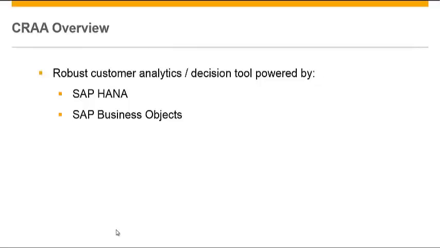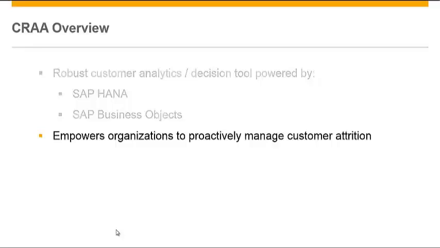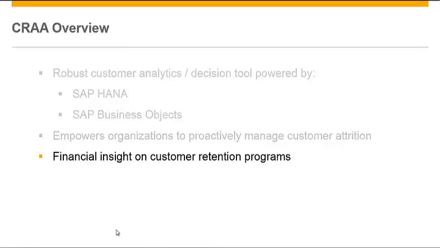This solution provides a robust customer analytics platform and decision tool powered by SAP HANA and SAP Business Objects. This solution empowers organizations to proactively manage customer attrition, which we commonly refer to as churn. Now, this application can provide insights by analyzing different key performance indicators from different dimensions. For example, this solution can provide us financial insights on different customer retention programs of the organization.